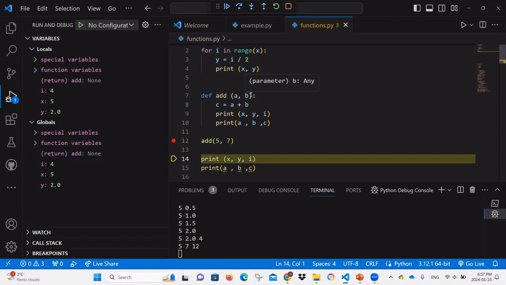How can we access y outside? Outside of what? A, B, and C are defined within the function, so they belong to its context. X, Y, and I are defined globally, so they're accessible everywhere, as long as the script is running. See, Y here is defined as part of the loop. It's not part of the function.